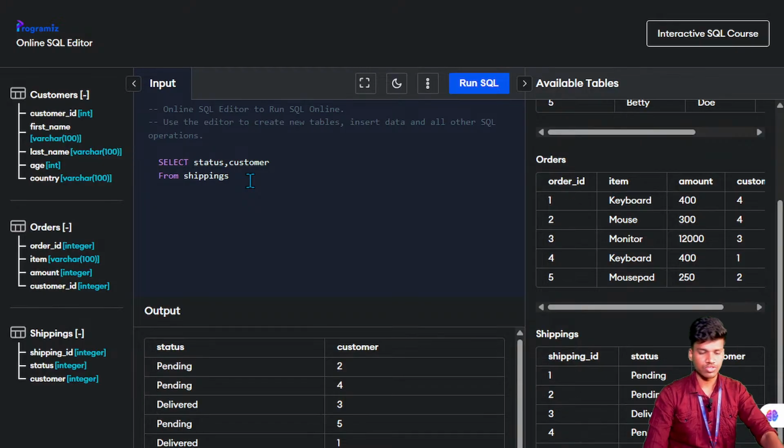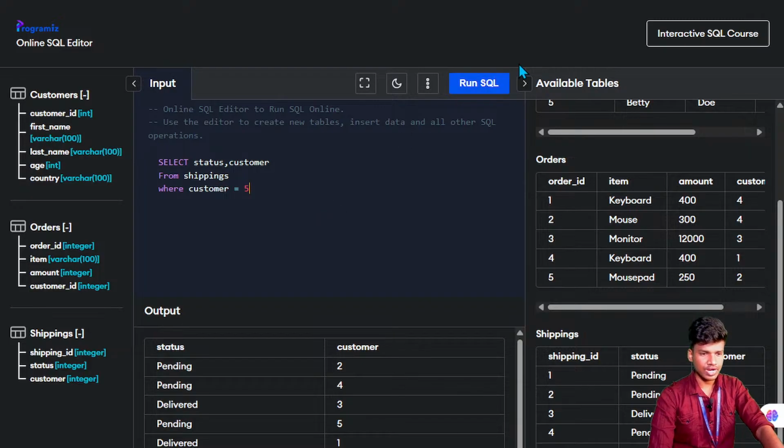Okay, this is from. Next, I give the where. The where command is helpful for mentioning a particular word, where it is present. So where the amount of customer is equal to 5.